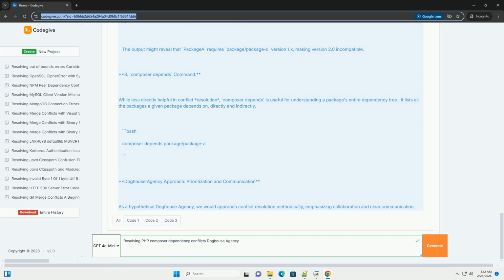Important: never blindly loosen constraints without proper testing. You could introduce unexpected behavior or break your application. 3. Using conflict and replace in composer.json, advanced. The conflict and replace sections in composer.json are powerful but should be used with care.